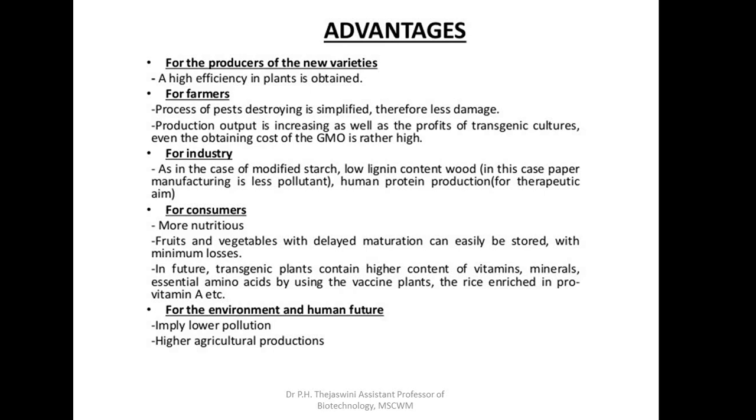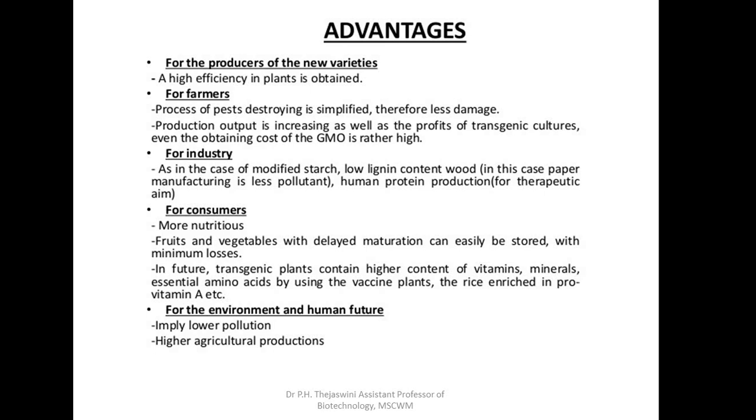Advantage for industry is, in the case of modified starch, low lignin content would, in case of paper manufacturing, be less pollutant. Human protein production for therapeutic aim. For consumers, the product is more nutritious. Fruits and vegetables with delayed maturation can easily be stored with minimum losses.